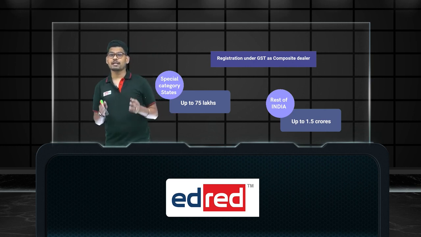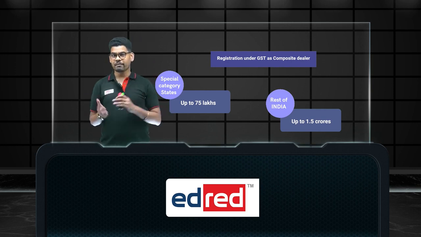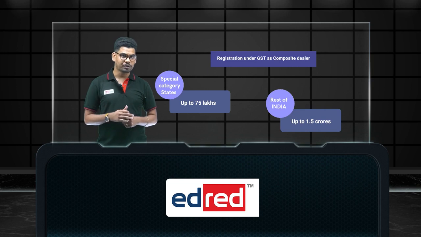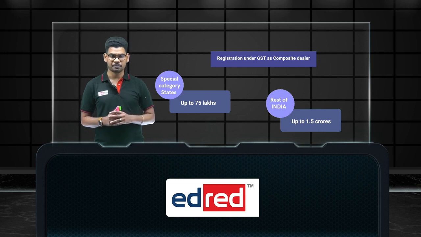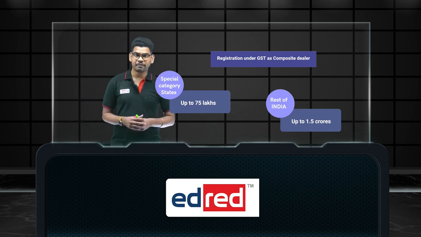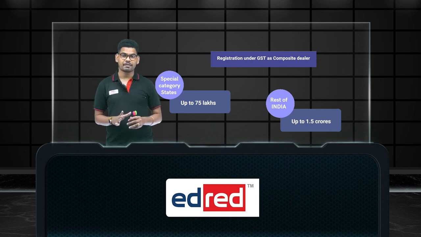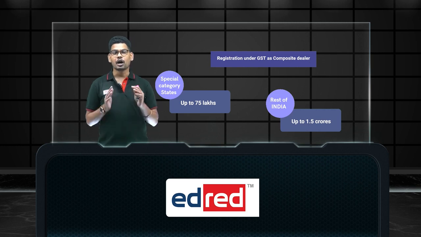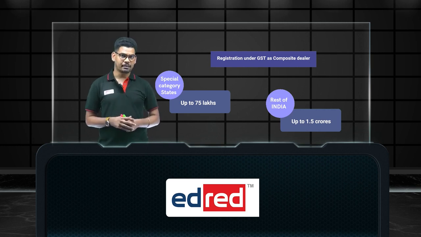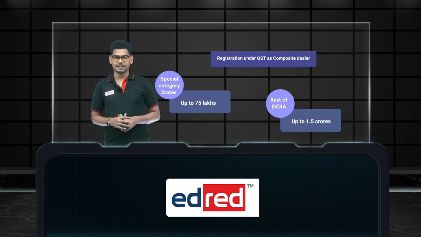Whereas for the rest of India, if my turnover of the previous financial year is up to 1.5 crore, again I can be a composite dealer or a regular dealer. Either I can choose; I have two options to register under. But if my previous financial year turnover exceeds 1.5 crore, then I can't register as a composite dealer anymore. I should go for regular dealership itself. So this is the registration part under GST.